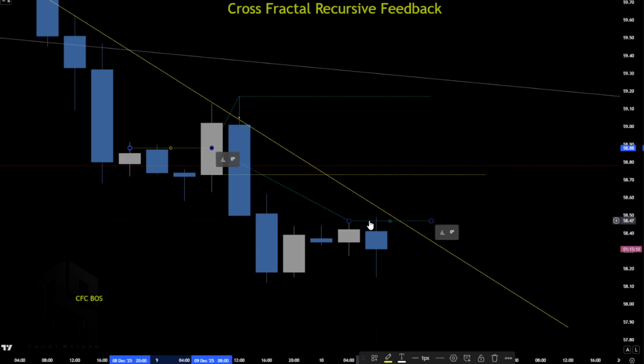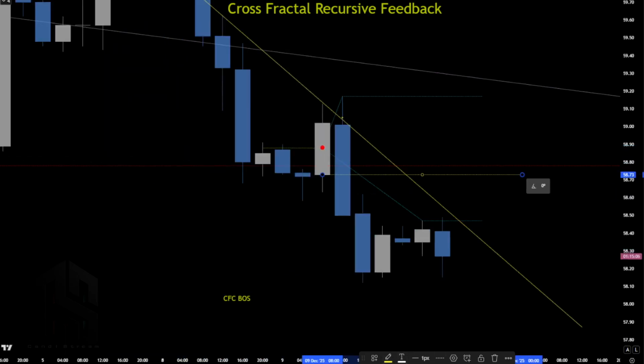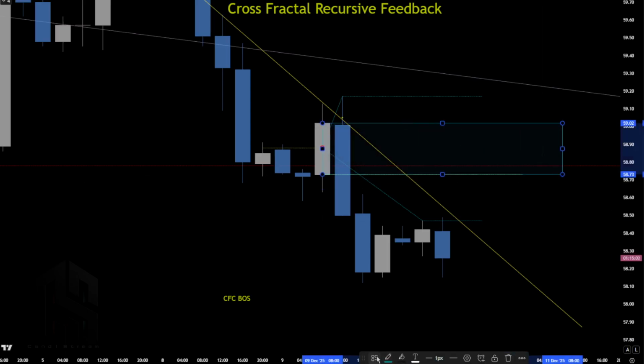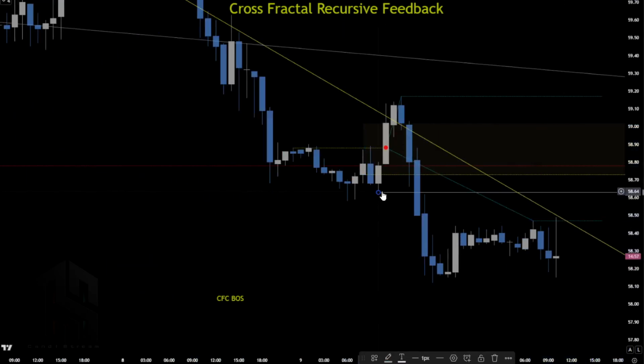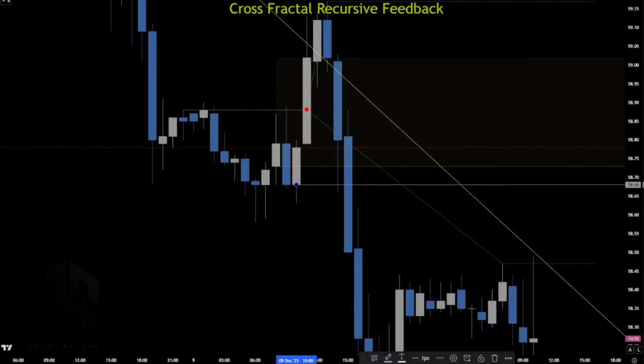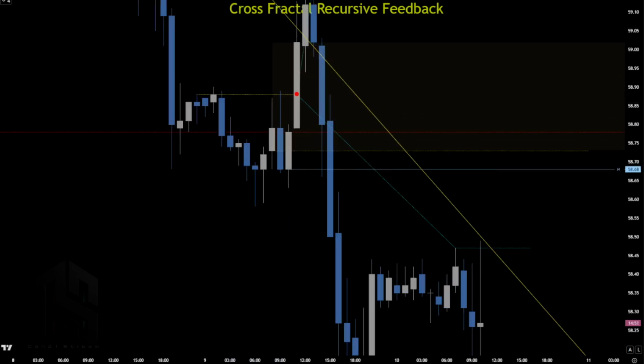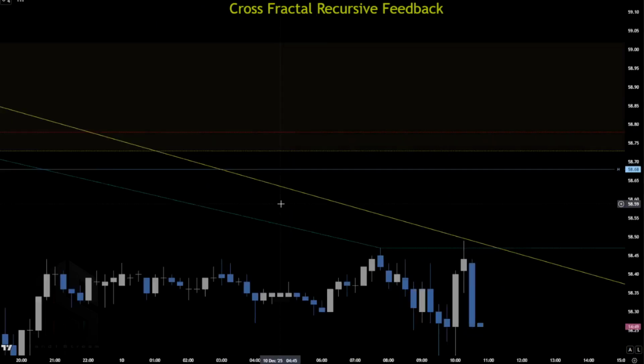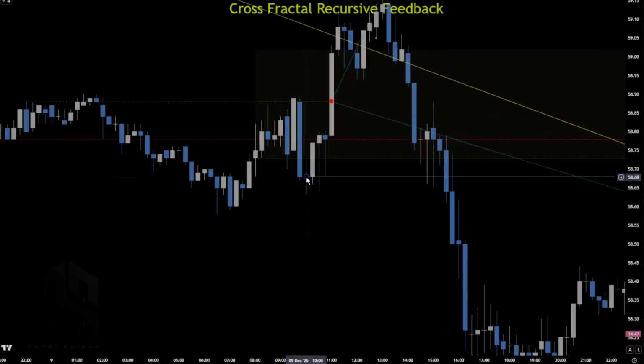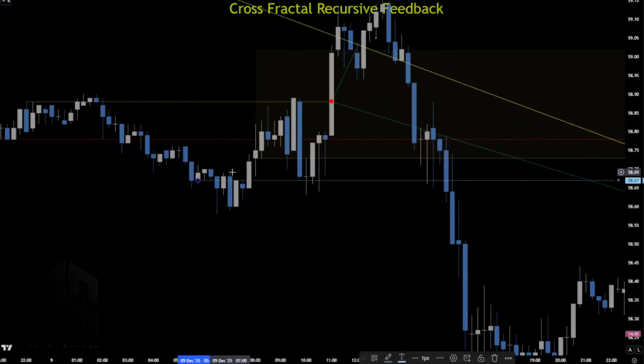We have a 4-hour level right here, and starting from there we created an hourly on top and an hourly here. And if this is the candle or the range, as I have explained right now, 4-hour, we're gonna find 1 hour, which is right here. We're gonna find the exact 1 hour that was developed first fractally, which is right here.